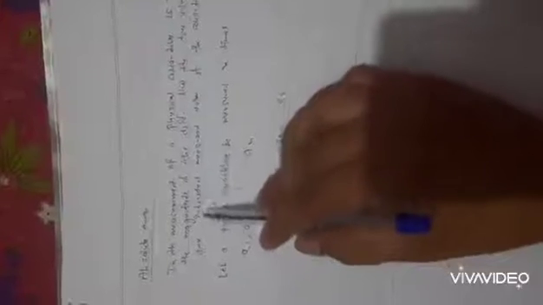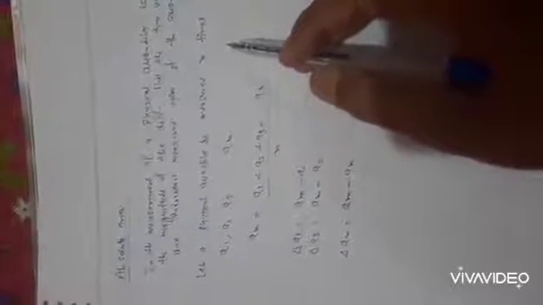So what is absolute error? Absolute error is the magnitude of the difference between the true value and the individual measured value. So here we have two terms, one is true value and one is individual measured value. True value is basically the mean that you will get with the help of the readings. First of all, let's understand with the help of an example.